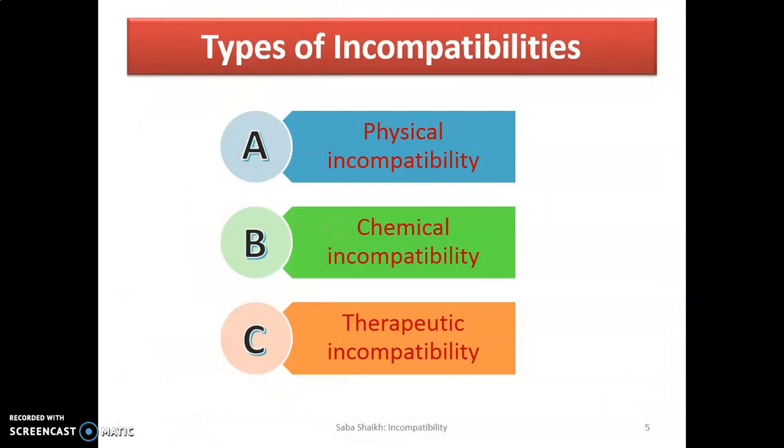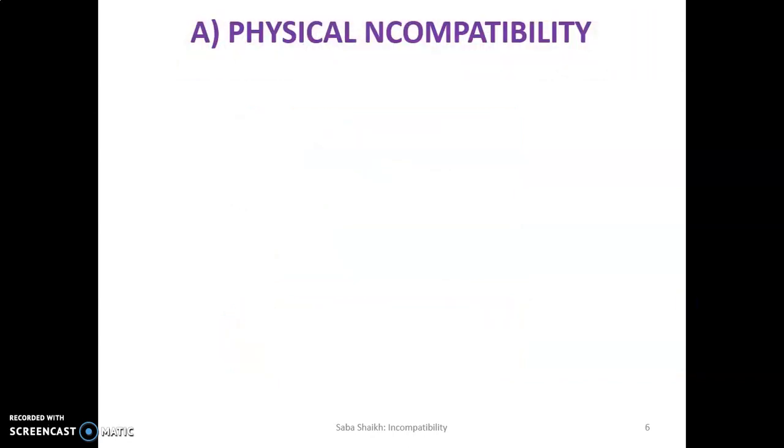Types of incompatibilities. There are three types of incompatibilities. A. Physical incompatibility. B. Chemical incompatibility. And C. Therapeutic incompatibility. Today we are going to see A. Physical incompatibility.